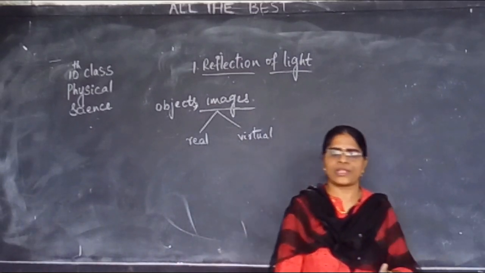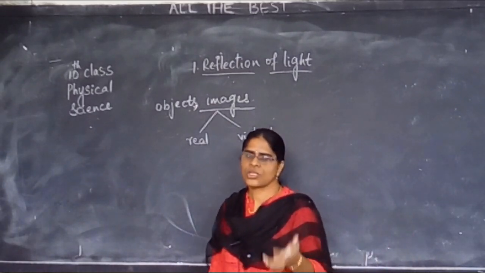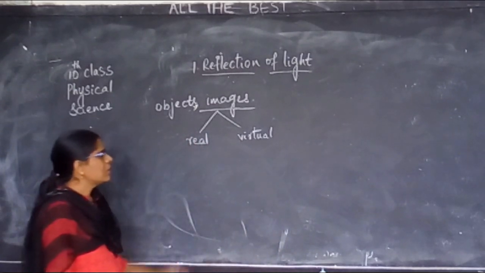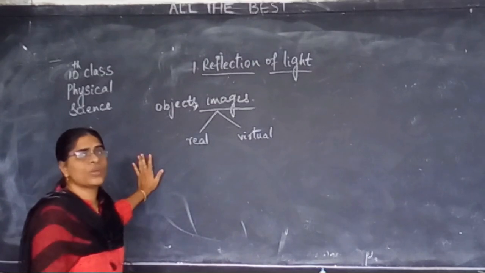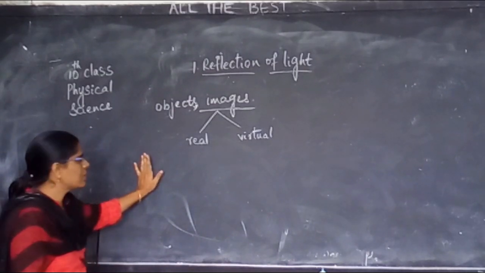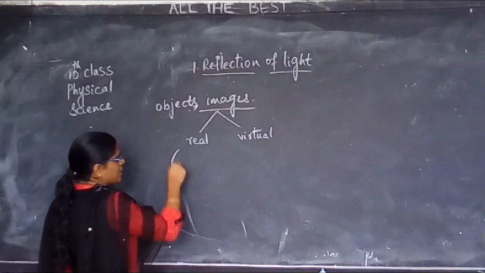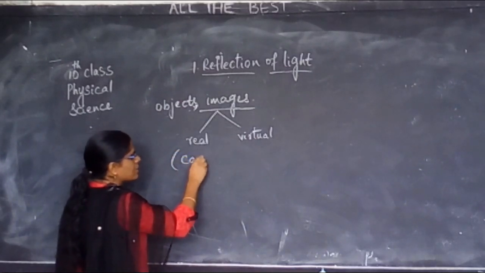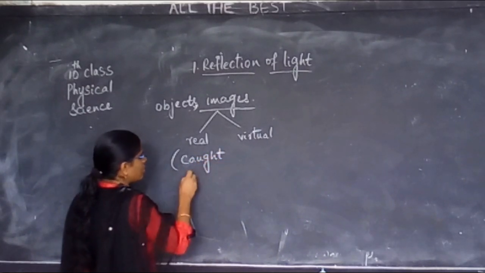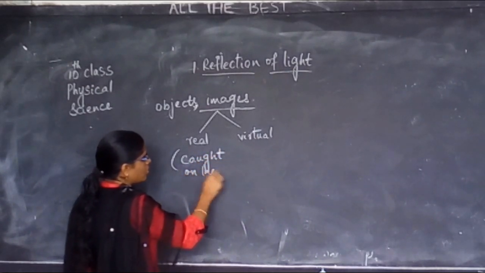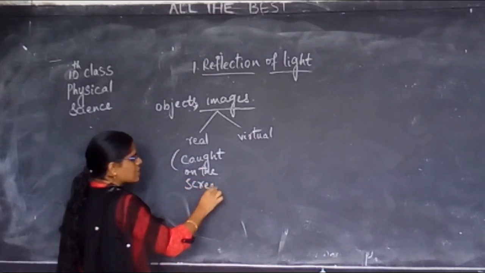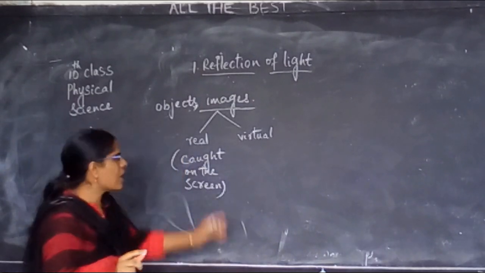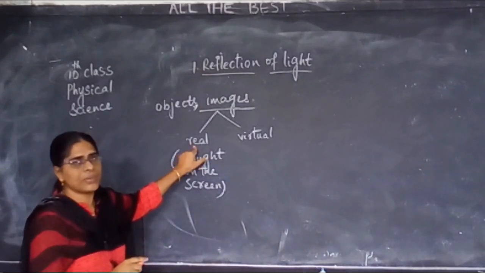Two types of images, real image and virtual image. Now, we will find out what you mean by a real image. Those images which can be caught on the screen, that means those images which can be seen on the screen, are called the real images.